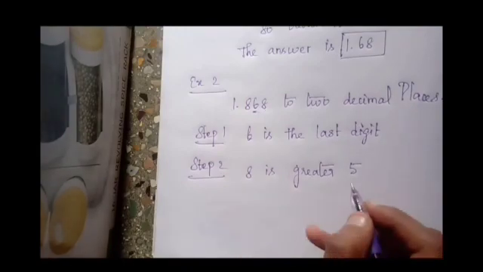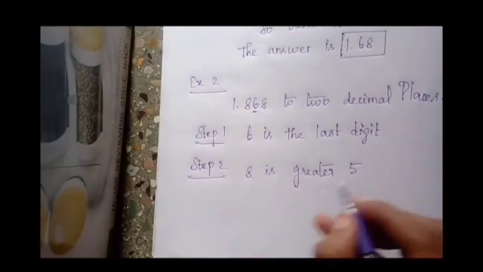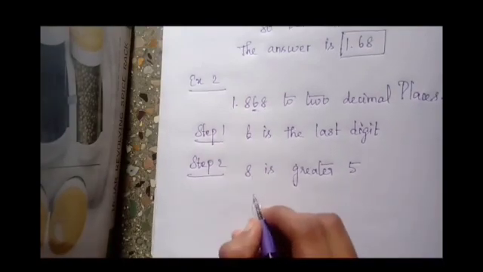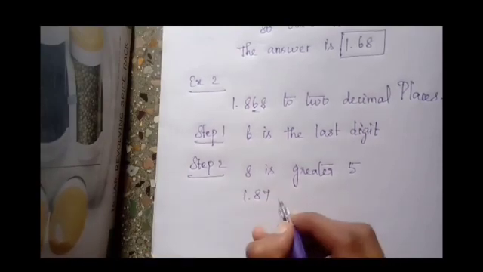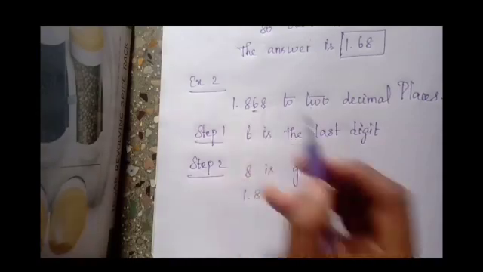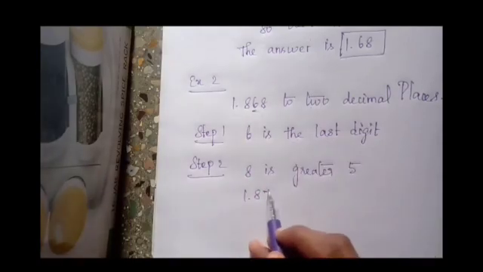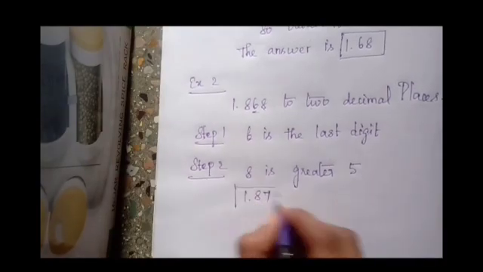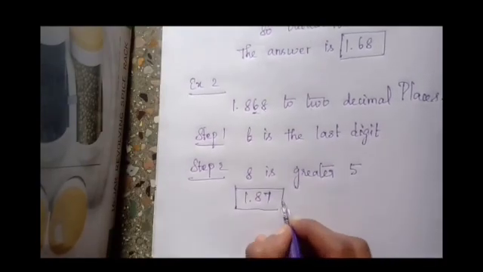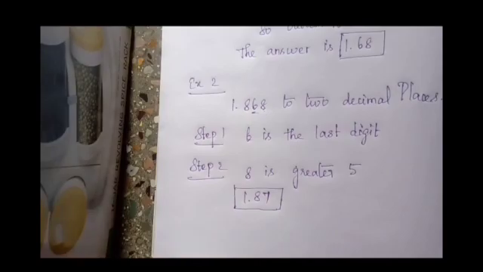We have to increase it by 1 according to that rule. 6 we have to add 1 to, because 8 is greater than 5. So the answer is 1.87.